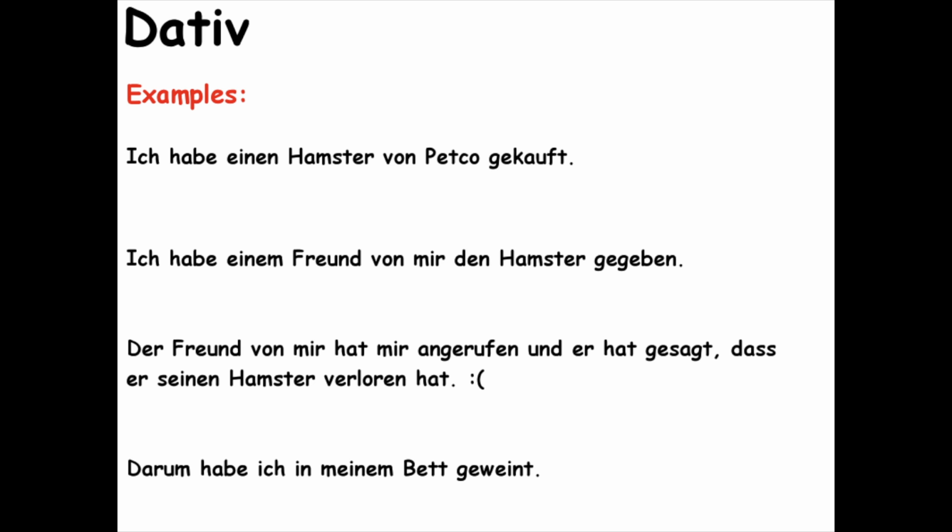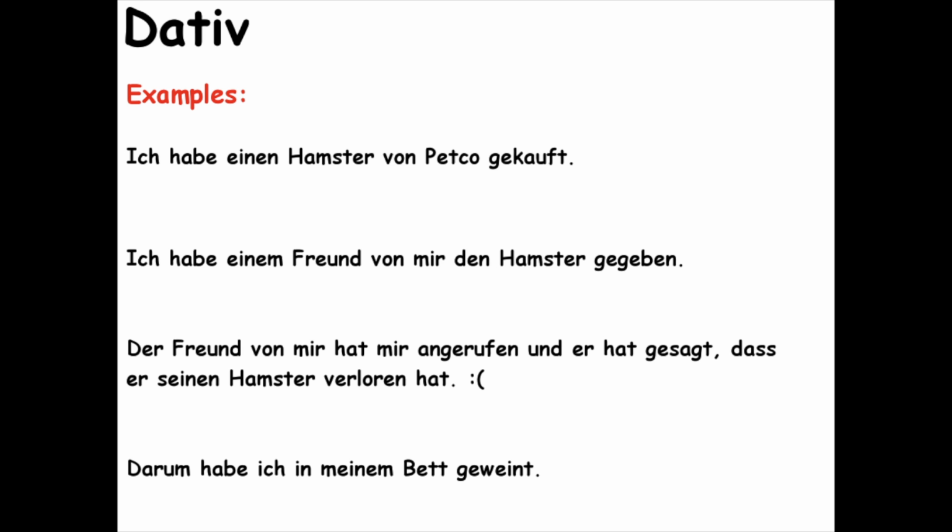So, I gave the hamster to or for whom? Einem Freund, a friend. That's why we put the em ending on ein, because Freund is in the dative case. Now, von mir, von, is one of the prepositions that will definitely make a noun into the dative case. So we change the personal pronoun for myself to mir, which is the dative version of ich. Got it? Let's move on to the next question.